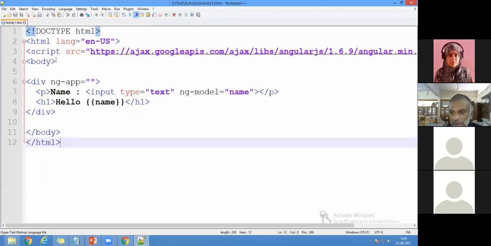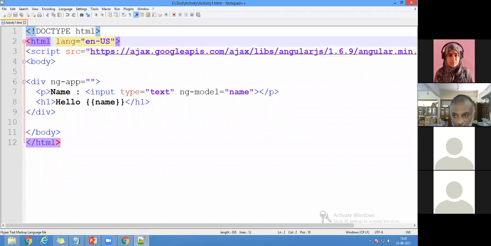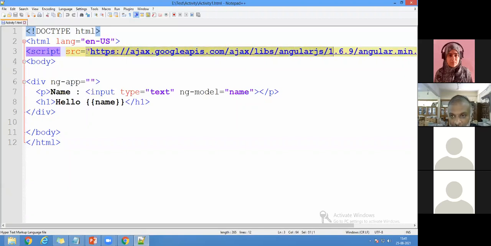Right. So when I come here, you can see this is the first one, it is HTML. And the second one, we are coming here with a script. So here you can see the source script is there. So we are coming here with Ajax concepts.